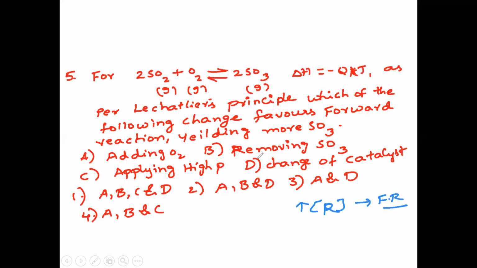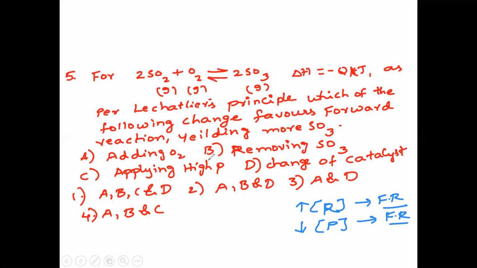Next condition is B, by removing sulfur trioxide. Since sulfur trioxide is the product, removing it means decreasing the concentration of product. If you decrease the concentration of product, the reaction shifts in the forward direction. So B is also correct.